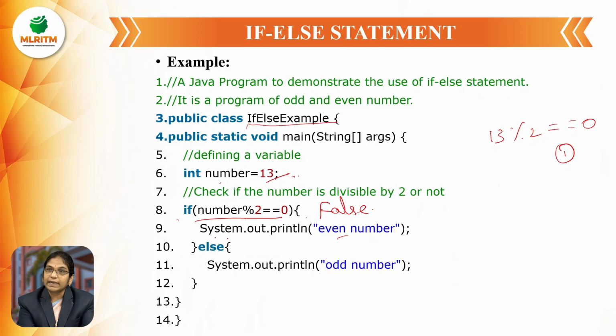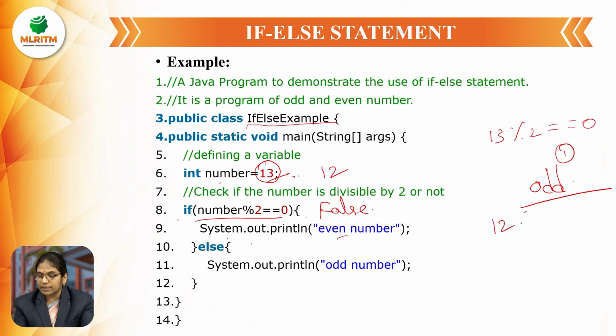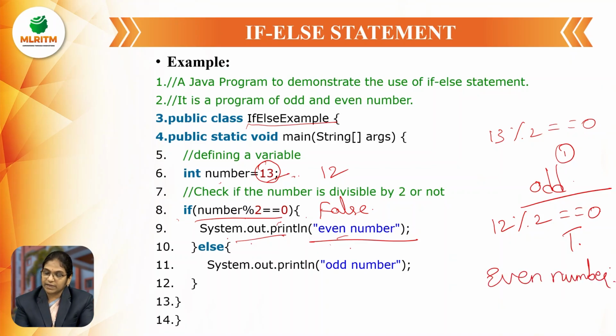Then instead of entering into the if block, it enters into the else block. So in the else block, what is it displaying? Odd number. So the output will be odd number. Or let us imagine, instead of 13, I have taken 12 as the number. So 12 modulus 2 double equal to 0. The condition is true. So in this case, when the condition is true, which block does it have to enter? The if block. So System.out.println displays even number as the output. So this is the thing. Means whether the condition is true or false, one statement is going to be executed compulsorily.